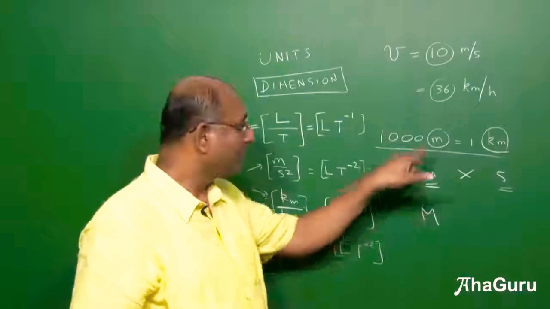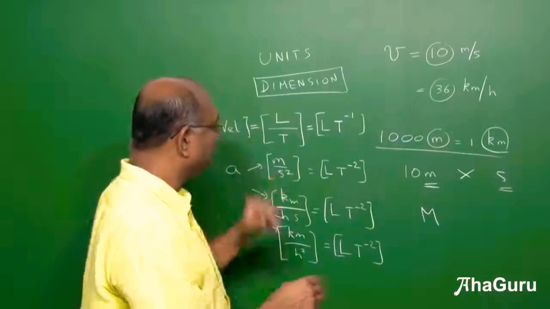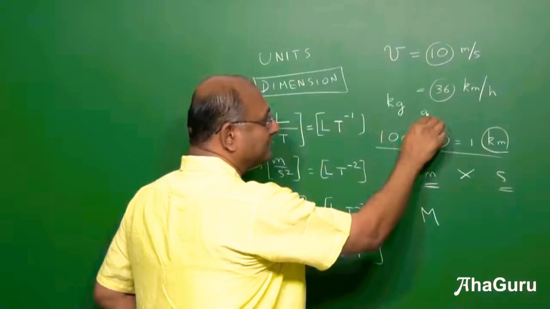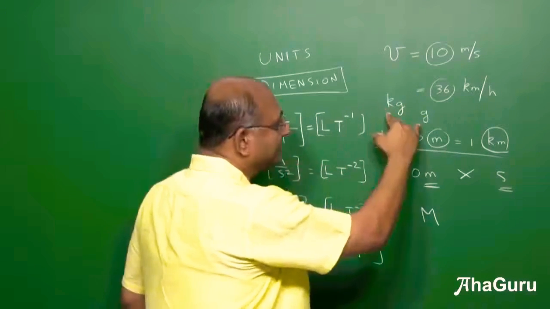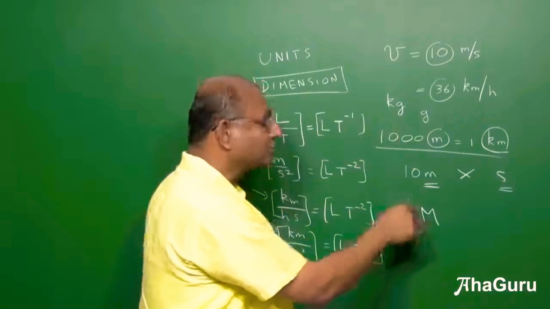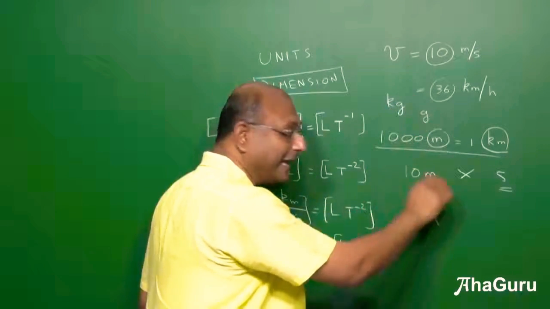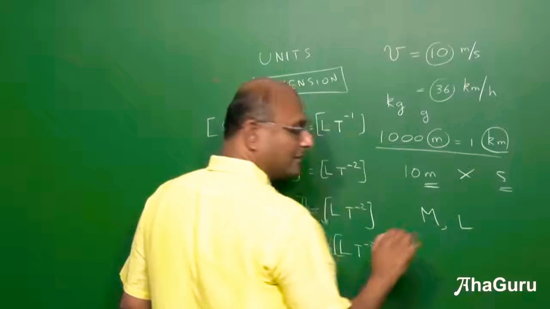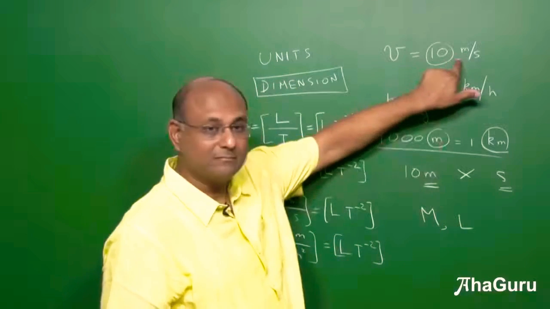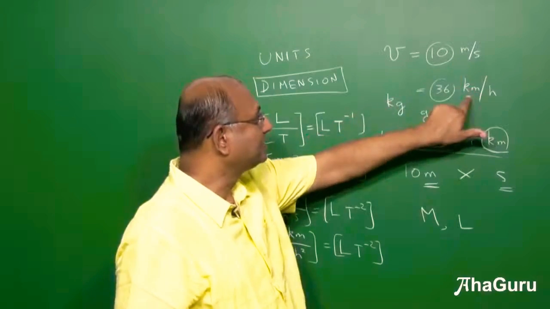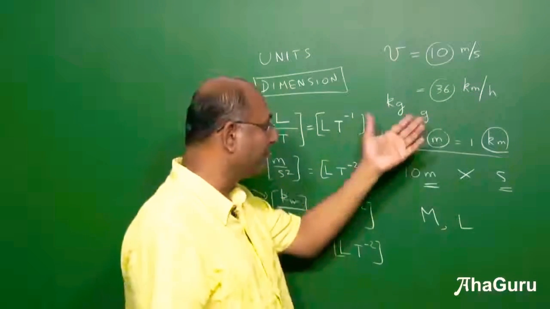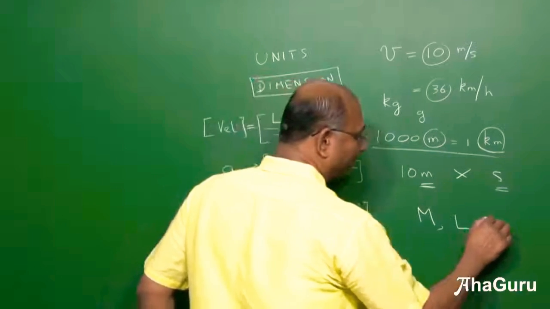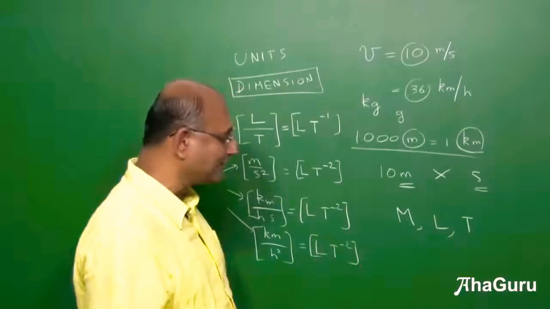Mass, not m, kilogram. For example, if I get kg, I can get grams. Both of these are mass. So instead of writing kg or g, I will write M for saying mass. There is length, which is a fundamental dimension. It's a fundamental quantity. A foot, for example, is a unit of length. And then time, measured in hours, seconds, minutes, does not matter.